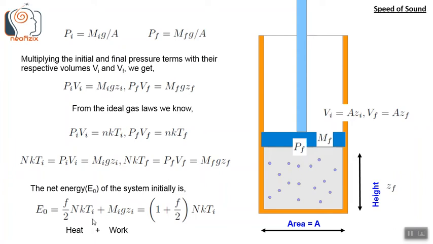This is the gas and the piston system. This is the whole energy, that is the heat energy of the gas plus the potential energy of the piston. So this is like the first law of thermodynamics. This is the total energy conservation term. So this is the total energy of the system. And we can write it as 1 plus f by 2 NkTi, because NkTi and MiGZi are the same. So we can either write 1 plus f by 2 NkTi or 1 plus f by 2 MiGZi. So that will be the total energy in the initial state.